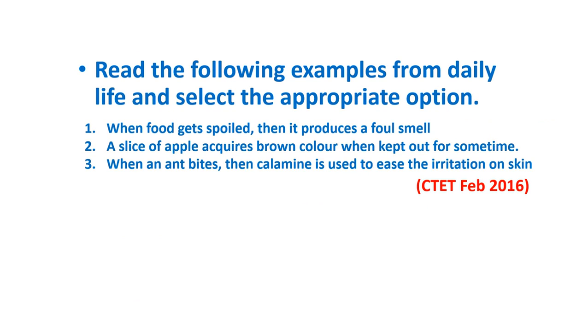Read the following examples from daily life and select the appropriate option. When food gets spoiled, then it produces a foul smell. A slice of apple acquires brown color when kept out for some time. When an ant bites, then calamine is used to ease the irritation on skin. So these three are the examples from daily life.